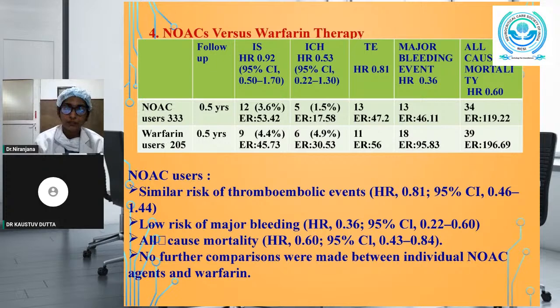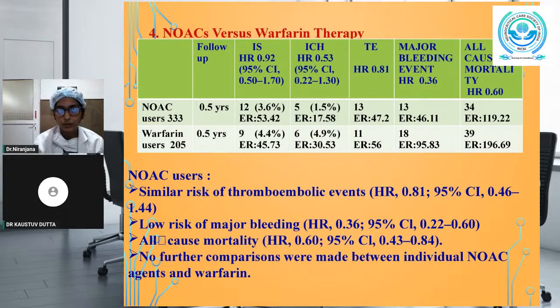So next is between the NOACs and the warfarin. NOAC users were 333 users and 205 patients reinitiated warfarin. In the NOAC users, 12 patients had the ischemic stroke, and 9 patients in the warfarin users. ICH occurred in 5 patients out of 333 in the NOAC users, and in 6 participants in the warfarin users, with the hazard ratio of 0.5.